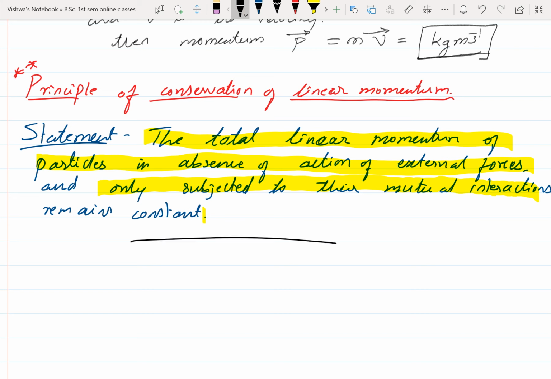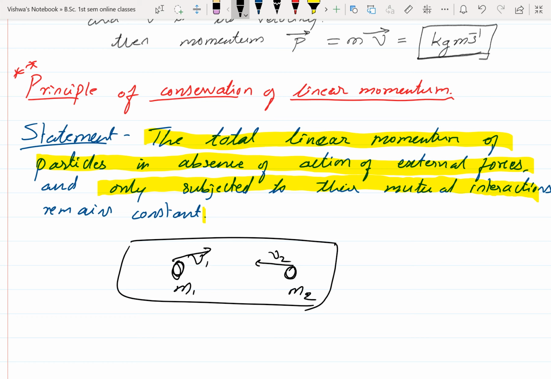So take an example here. There is a system. In this system there are two objects. Just I am taking two particles. Here one particle is there and here another particle is there. Now this particle is moving in this direction and it has mass m1 and this object has mass m2. It has velocity v1 and this object has velocity v2.